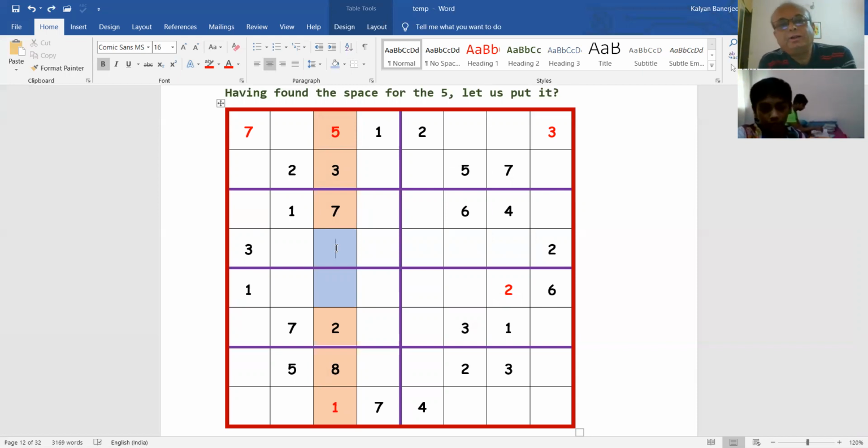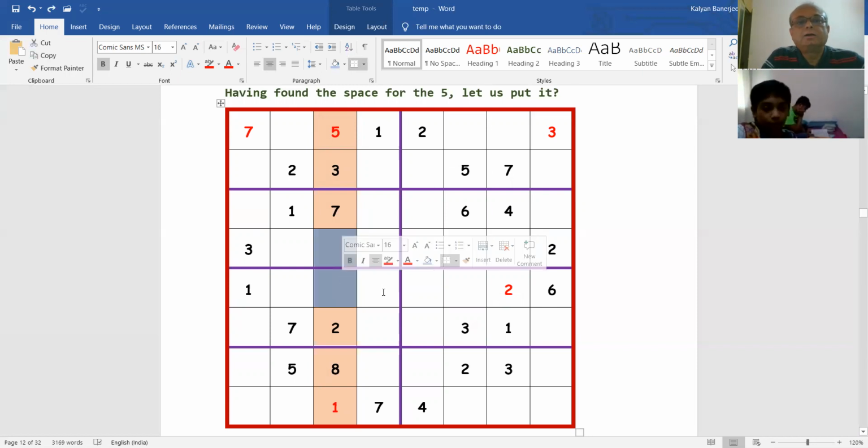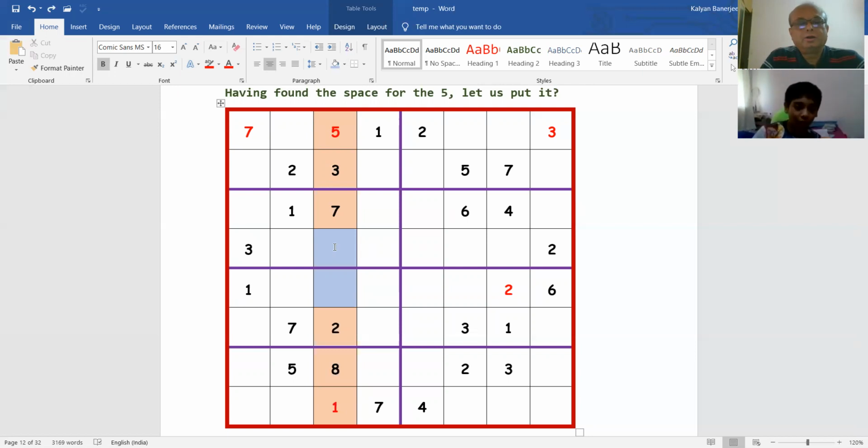So we can have only, where you have pointed the cursor, in that we can have 4 or 6. That's what I'm saying. We can have 4 or we can have 6.